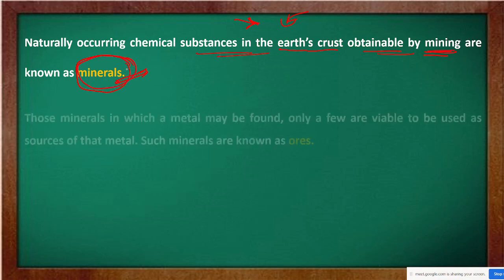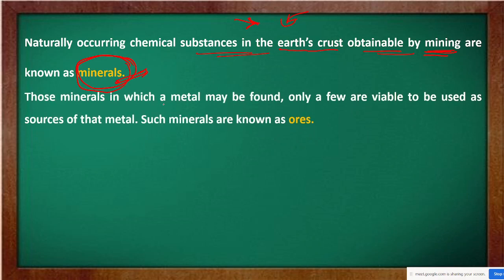Now from these minerals some metal can be extracted. Those minerals in which a metal may be found, only if viable, can be used as a source of that metal. Whatever comes out from the earth's surface is not necessarily viable, meaning it is not always possible to extract a metal from that mineral.